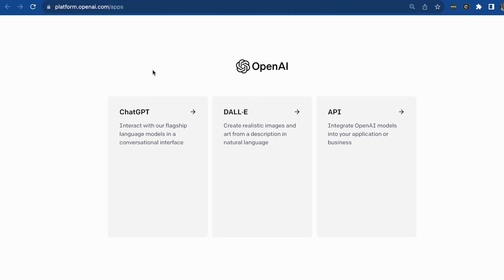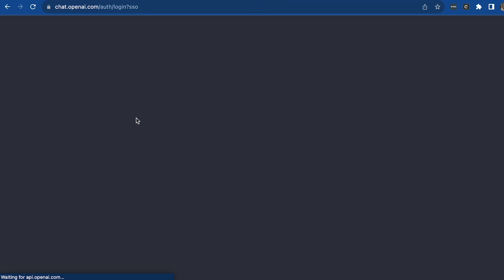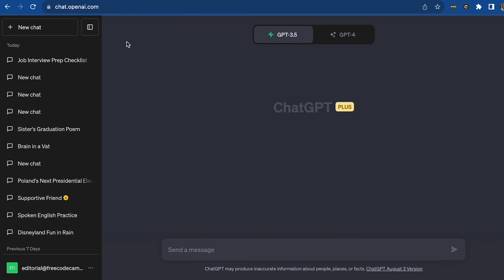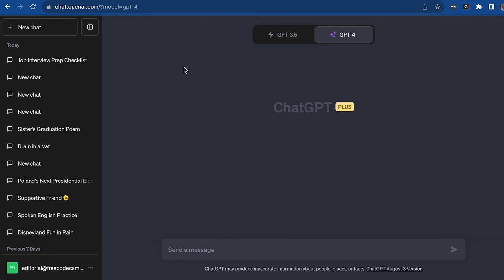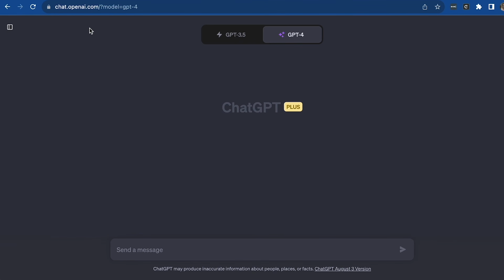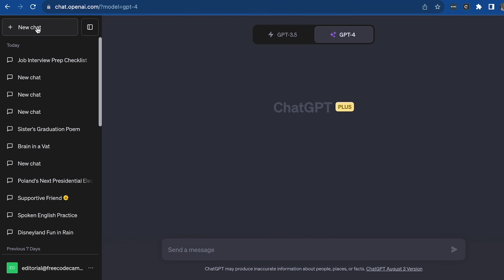For this tutorial, we are going to be interacting with ChatGPT-4, so please go ahead and click on here, and that will take you to the platform. Then I'm going to switch to the GPT-4 model, which is the latest one. Okay? So great, you will see here all the previous chats that I've had. I'm going to minimize this, and if we want to create a new chat, all we have to do is click the new chat button.